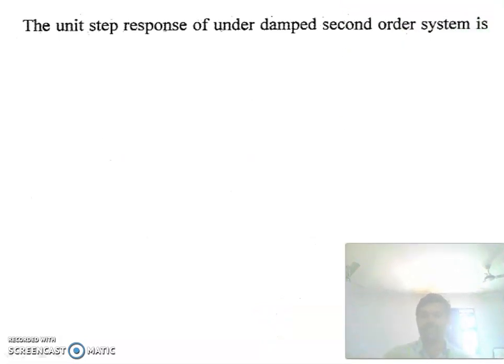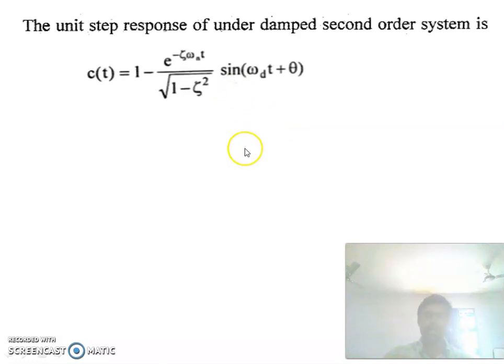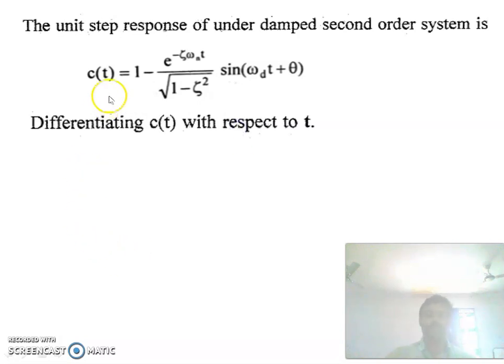So the unit step response for an underdamped system is given by c of t is equal to 1 minus e to the power minus zeta omega n into t divided by root of 1 minus zeta square into sine omega d t plus theta. Now we are going to differentiate this c of t with respect to t.